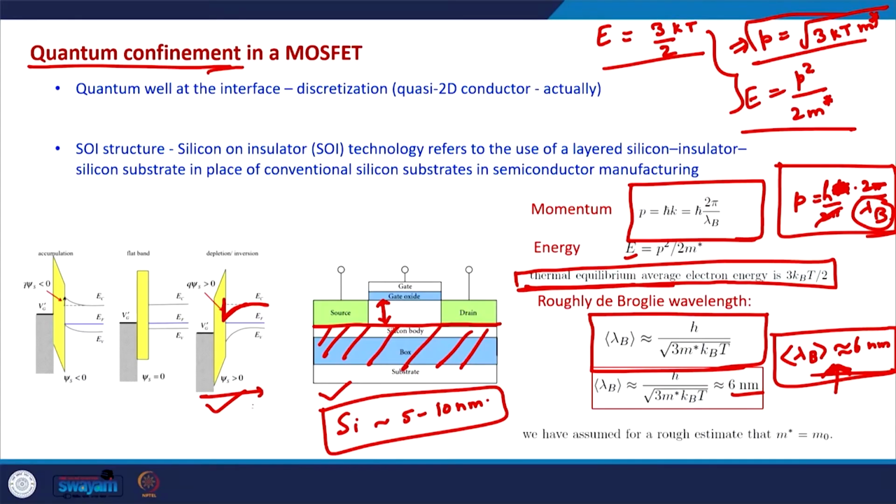They are free to move in x and z directions because if we look at the geometry of the devices, this is the y direction, and the confinement is in the y direction. In x direction, which is this direction, they are free to move, and in the z direction, which is perpendicular to this surface, is also the free movement of the electrons and holes.